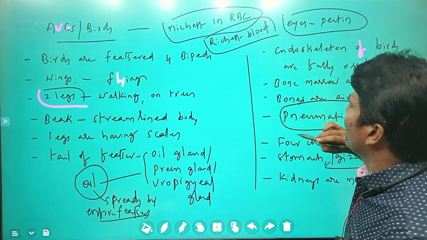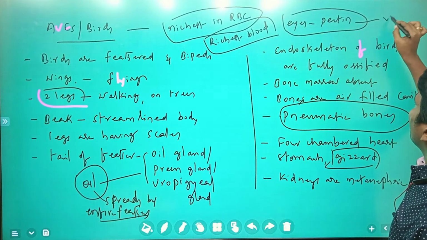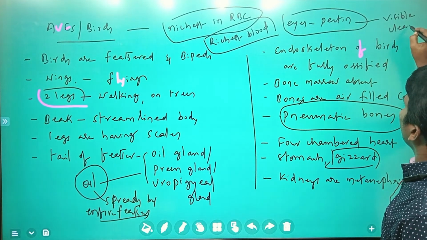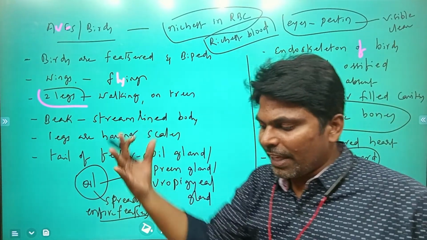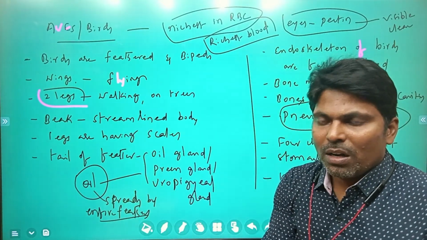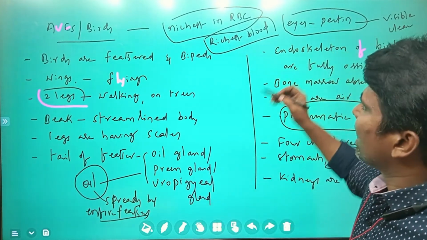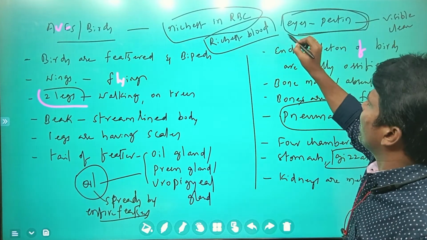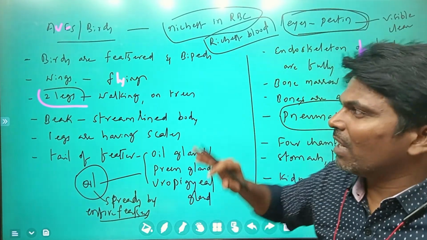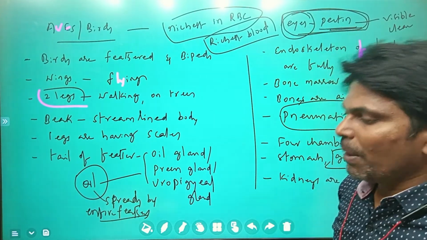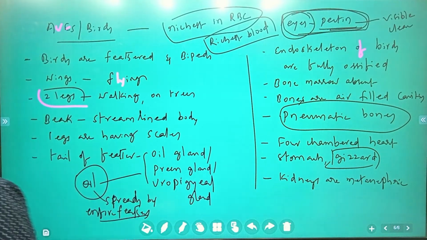This pecten makes objects clearly visible. Even while flying, hawks can clearly see a small bird or animal present on the land because of the pecten, a foam-like material in their eyes.